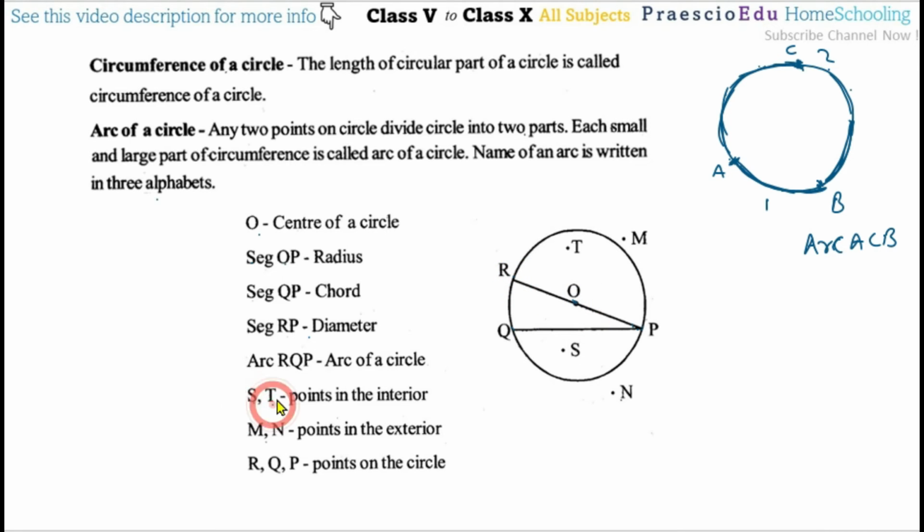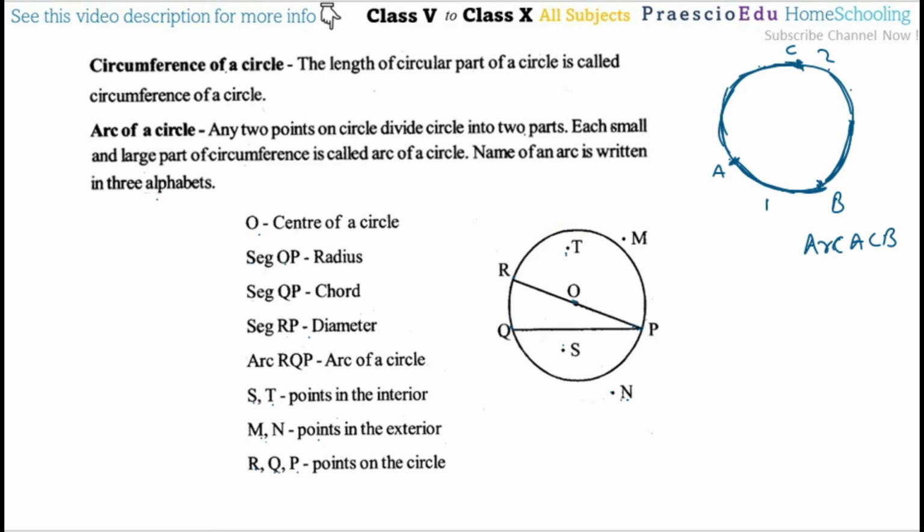Then S and T points. Now S and T are inside the circle, so these are called interior points, or points in the interior. And then M and N are points in the exterior, because they are outside of the circle. Then R, Q and P are the three points on the circle. So these are on the circle, these are in the exterior, and these are in the interior.